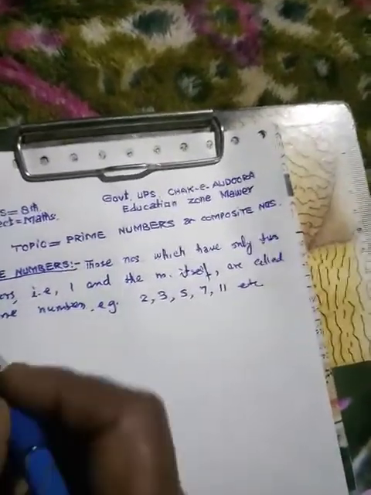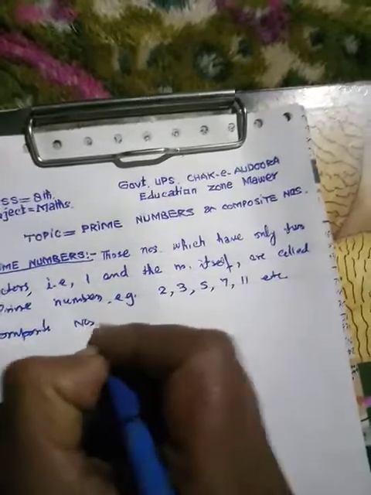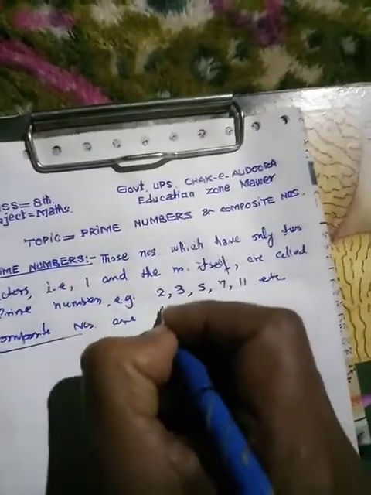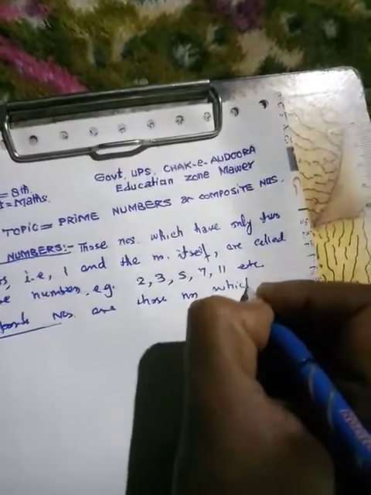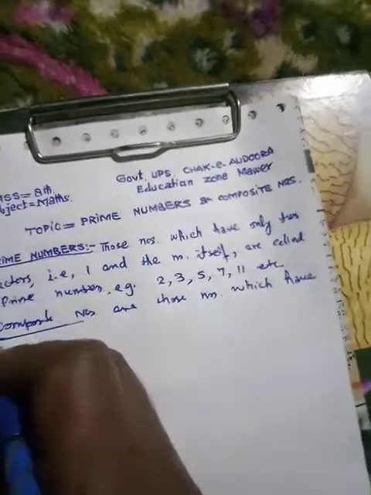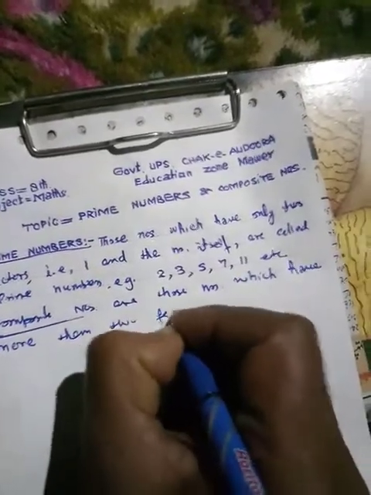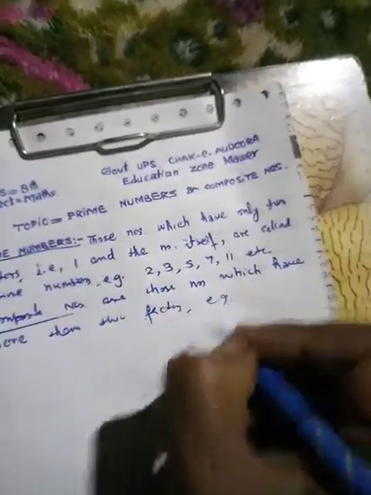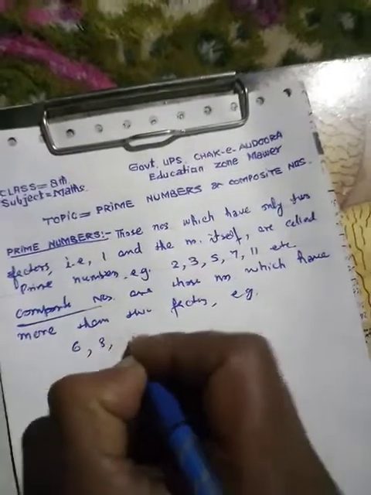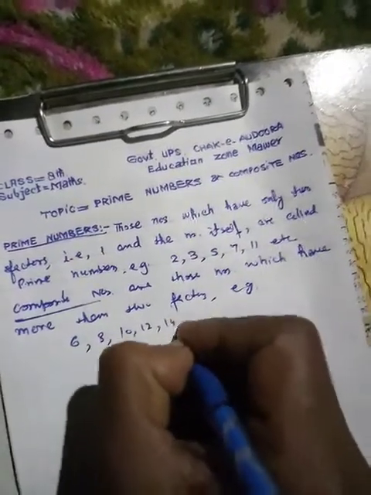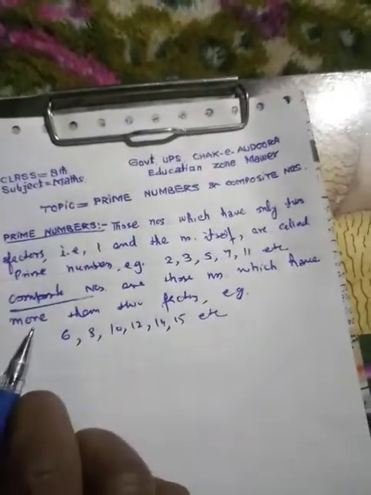Right? Now composite numbers. Composite numbers are those numbers which have more than two factors. For example, we write here 6, 8, 10, 12, 14, 15 and so on. These are the examples of composite numbers.